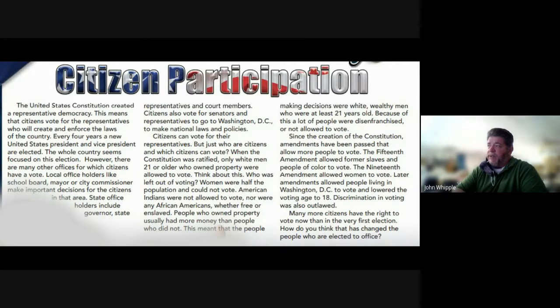How do you think that this has changed the people who are elected to office? Is it now just old, white, wealthy men, or are there other people?